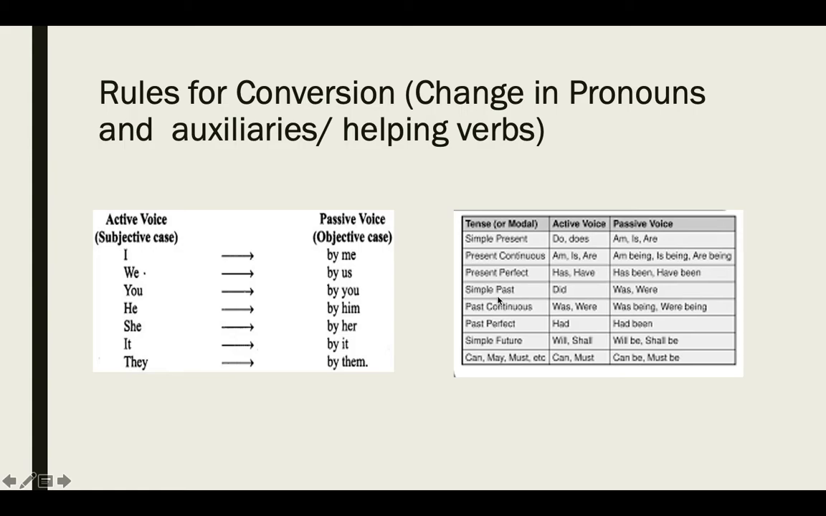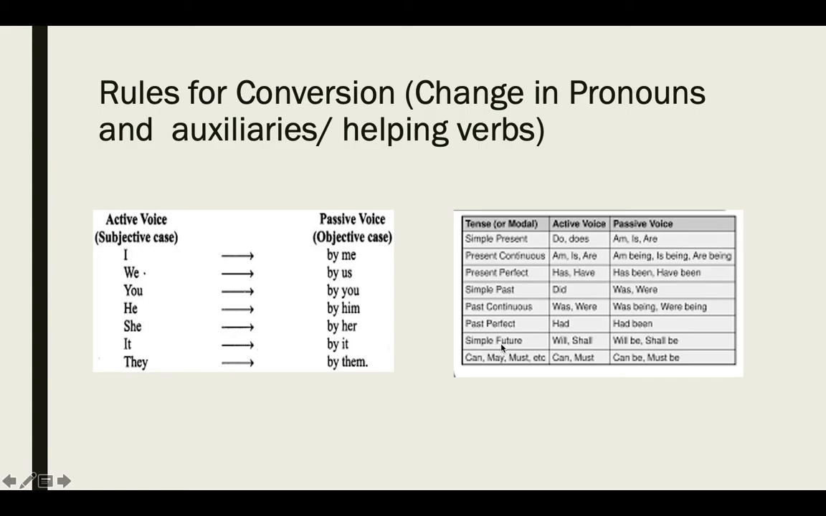Moving on to the next tense, that is simple past. In simple past, we don't have any helping verb in the statement sentences. We have negative and interrogative sentences and we use did there. So whenever you see did in an active sentence, you are going to replace it with was or were according to the new subject. And then past continuous, the helping verbs are was and were. So you are going to add being after was and were. For past perfect, the rule is that the helping verb is had, so you are going to add been after had.